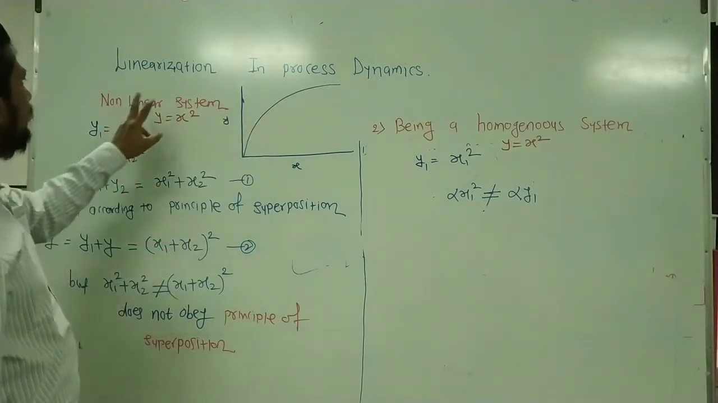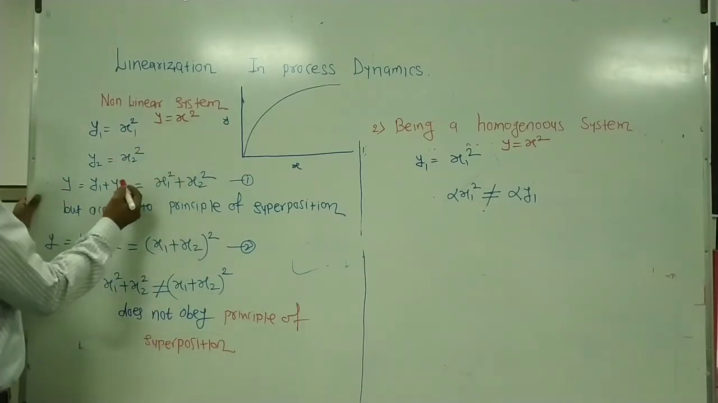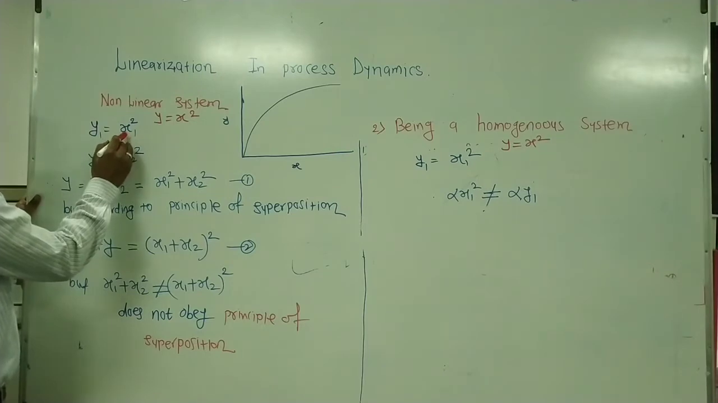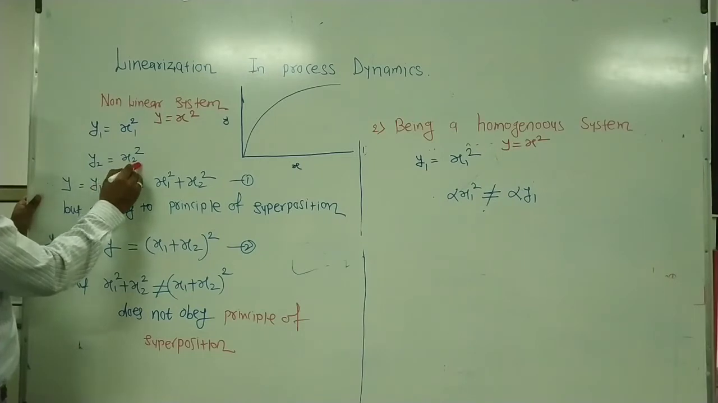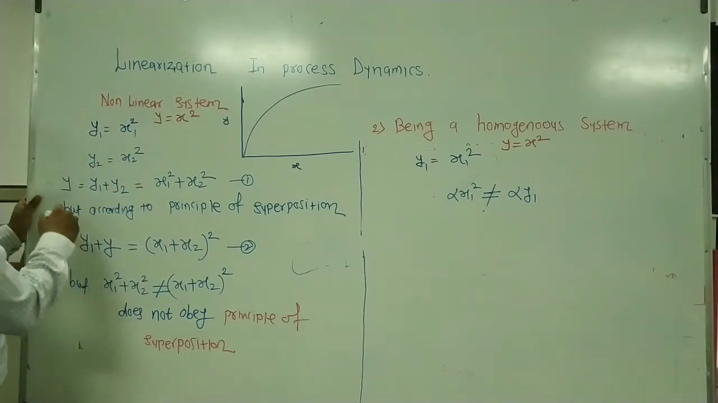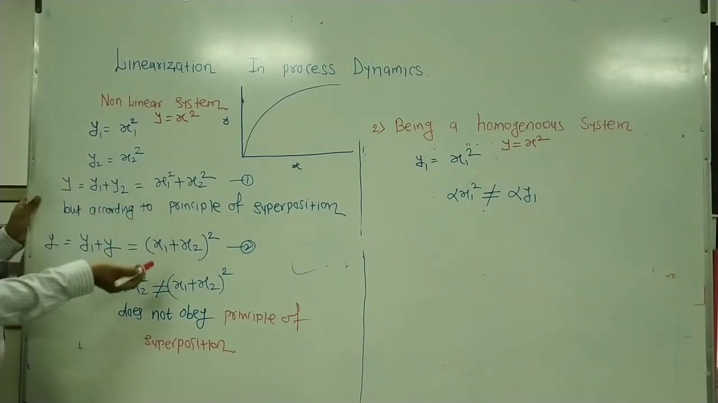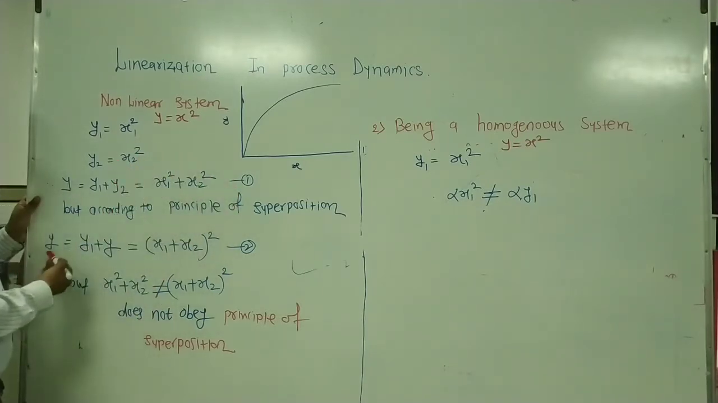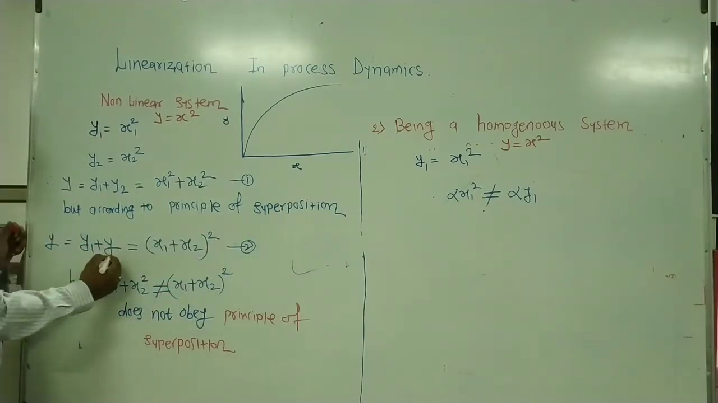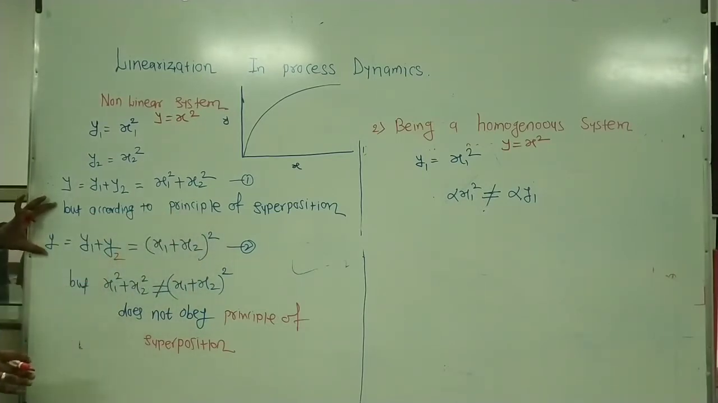The very first test is the principle of superposition. So let us see what I should consider. I know this relationship, so let us consider for input value x1 square, the output is y1, and for input value x2 square, the output is y2. So if I need the overall solution, that is capital Y equal to y1 plus y2, that should obviously be equal to x1 square plus x2 square. Equation number 1. But according to the principle of superposition, this Y, which is y1 plus y2, should be equal to x1 plus x2 whole square. This is the principle of superposition.